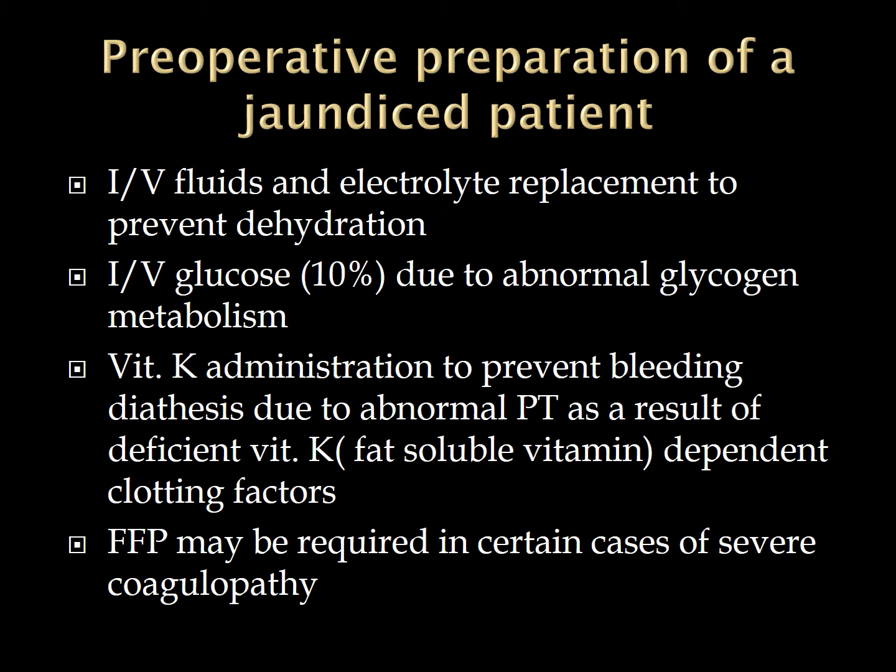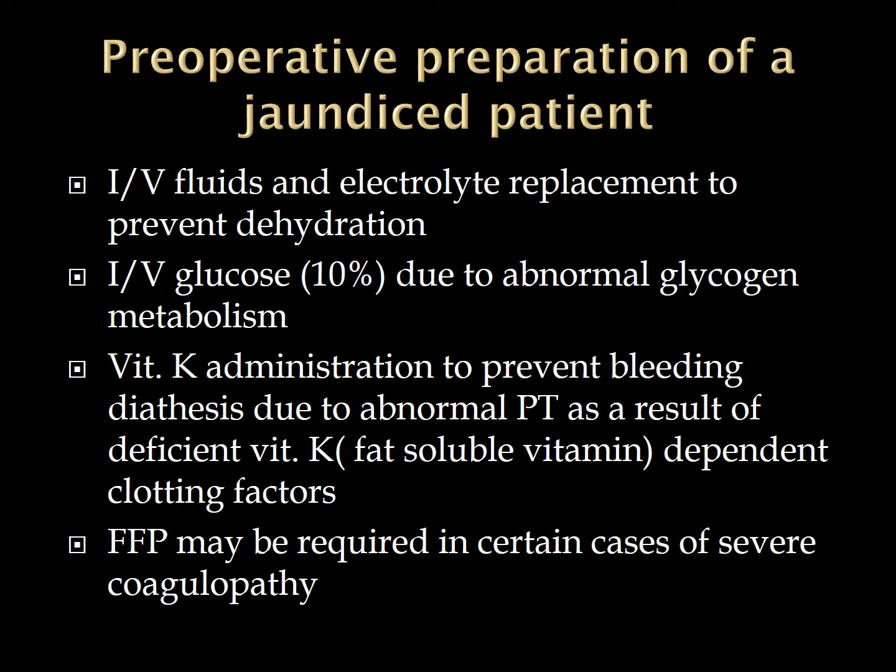diathesis, because as you know, no bile is going into the gut because of obstruction, and when no bile is going into the gut, it is not absorbing any fat soluble vitamins, and one of the most important fat soluble vitamins is vitamin K. So there is deficiency of vitamin K, and all the vitamin K dependent clotting factors will not be formed by the liver in this case.